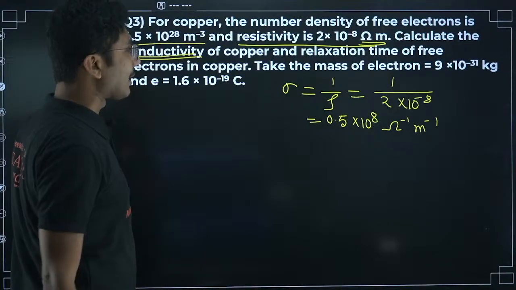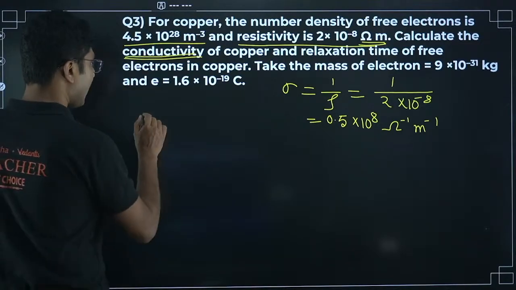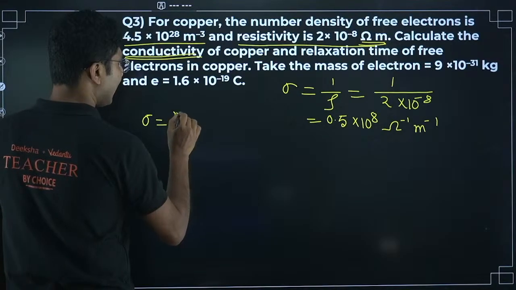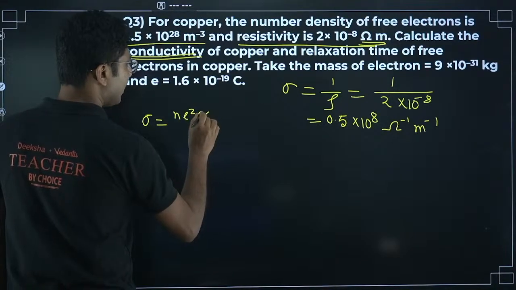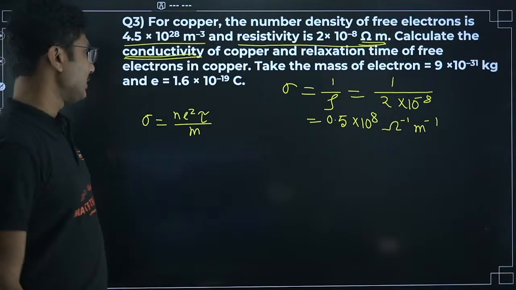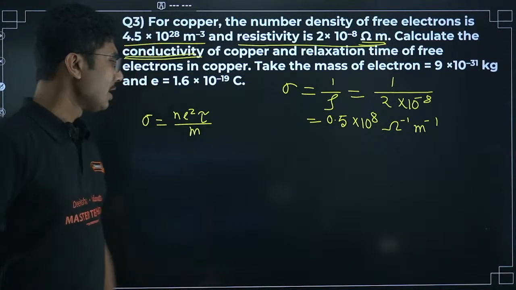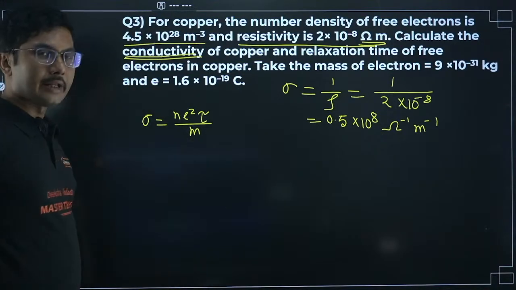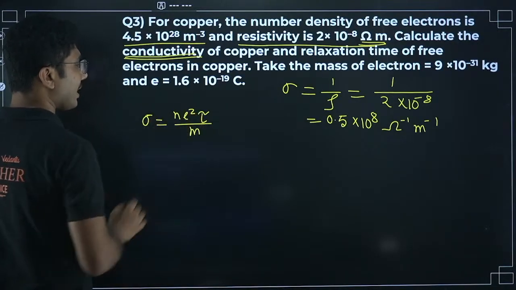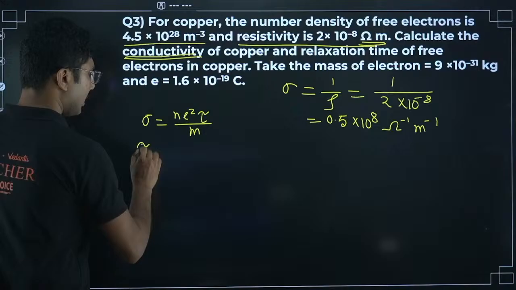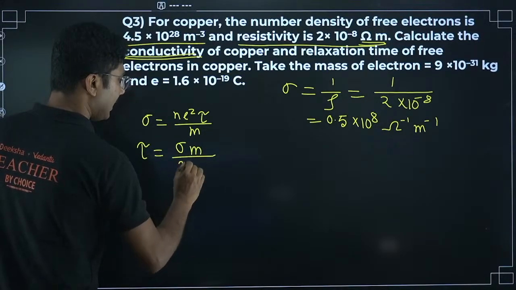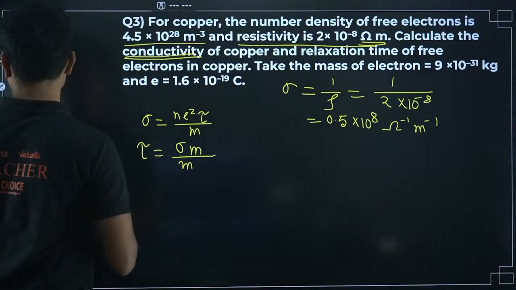Now next we have to calculate the relaxation time. For that, conductivity can also be given by n e square tau by m. This is the formula that you have to remember. This is a slightly complicated formula, but if you are preparing for this chapter, this is the formula you have to remember. So n e square tau by m. So from there, tau equals sigma m divided by n e square.